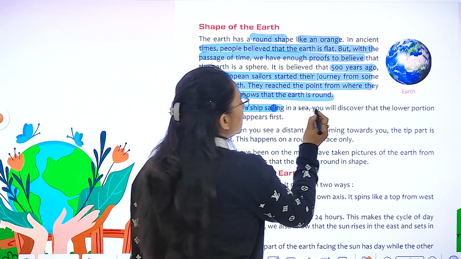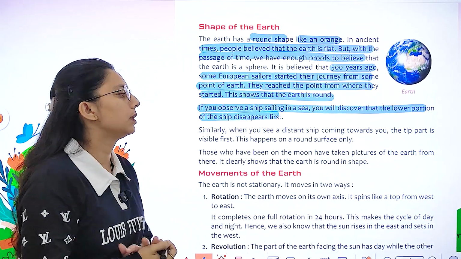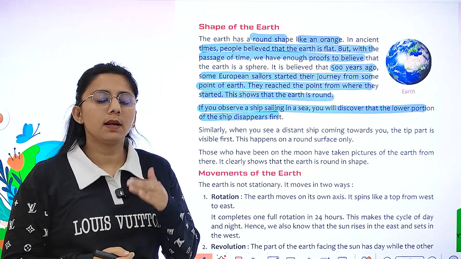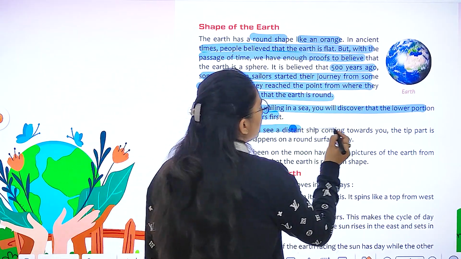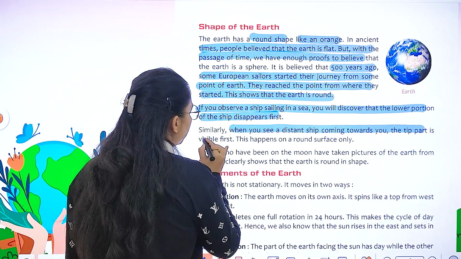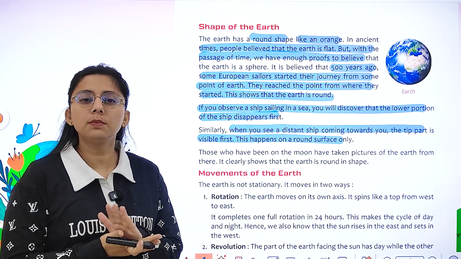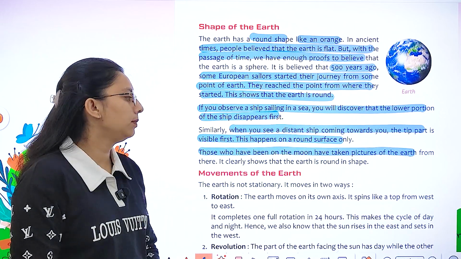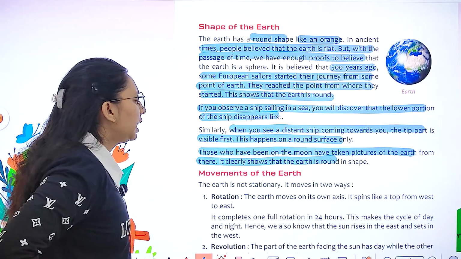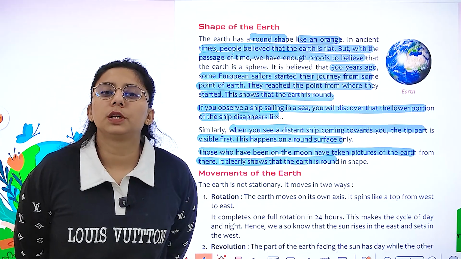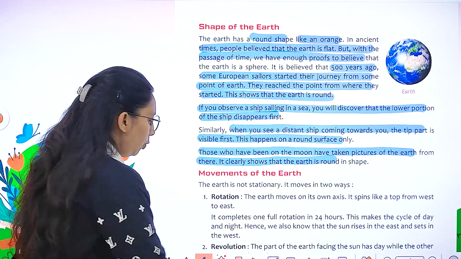If you observe a ship sailing in the sea, you will discover that the lower portion of the ship disappears first. Similarly, when you see a distant ship coming towards you, the tip part is visible first. This happens on a round surface only. Astronauts who have been to the moon have taken pictures of the Earth from there. It clearly shows that Earth is round in shape.